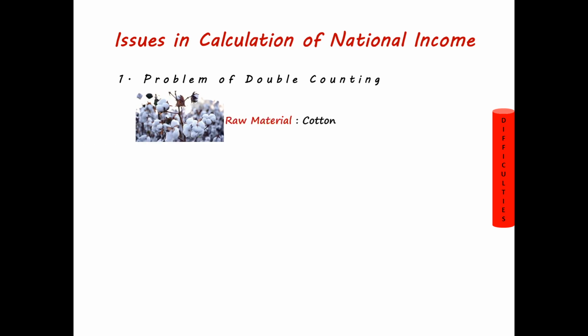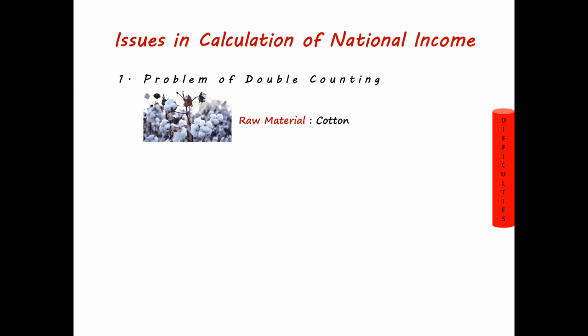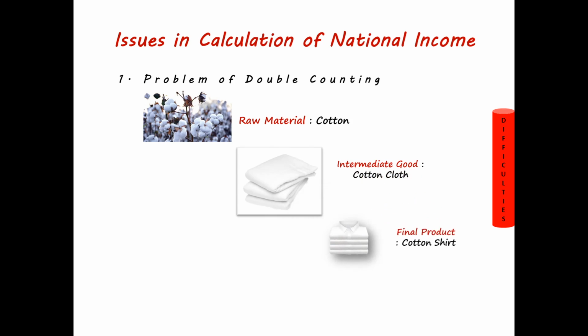So what is this problem of double counting? Let us say we have cotton as the raw material, and this cotton is produced in the agricultural sector. So this is one product which is produced in the economy. If you see the output method, this becomes our quantity of product A, that is cotton, and this cotton has a price. Then there is one more product that is produced, let us say cloth, and one more good is produced, let us say shirt.